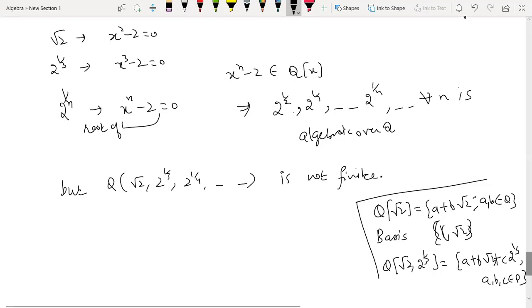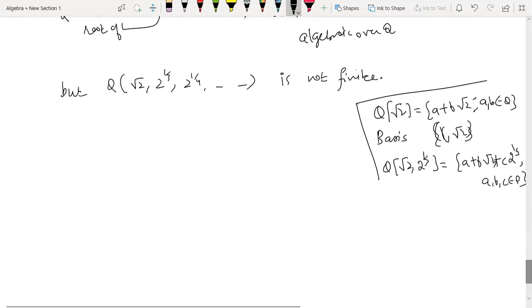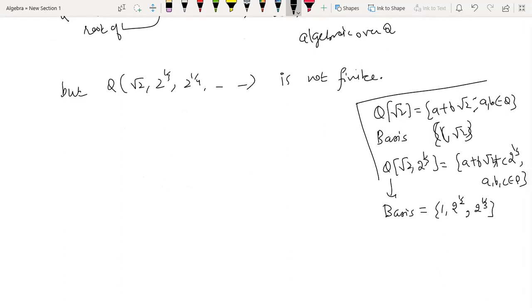So adding one more element will add one more element to the basis. In this case the basis is going to be 1, 2 raised to power 1 by 2, 2 raised to power 1 by 3. Similarly, you keep on doing this. But since this is infinite, its basis is 1, 2 to the 1 by 2, 2 to the 1 by 3, 2 to the 1 by 4, and so on.